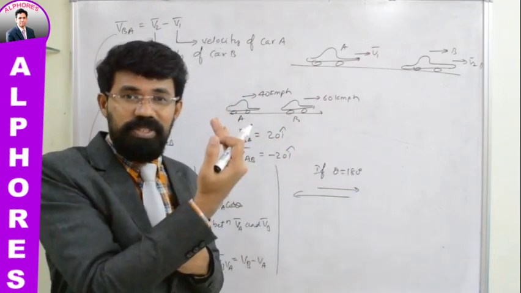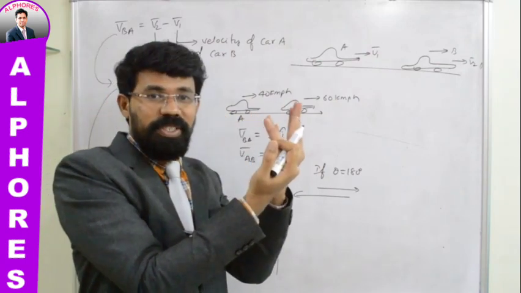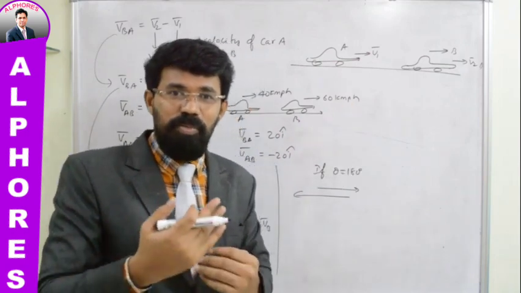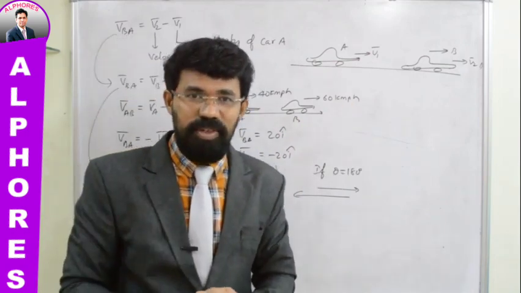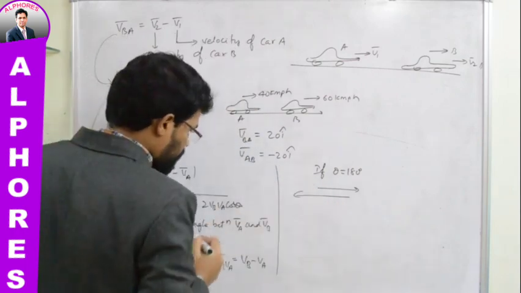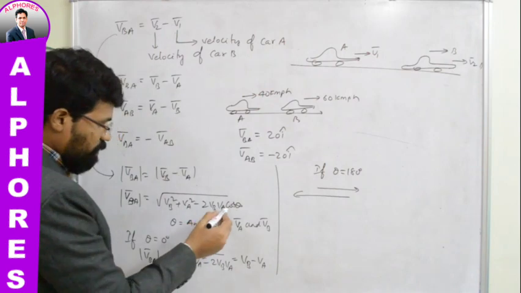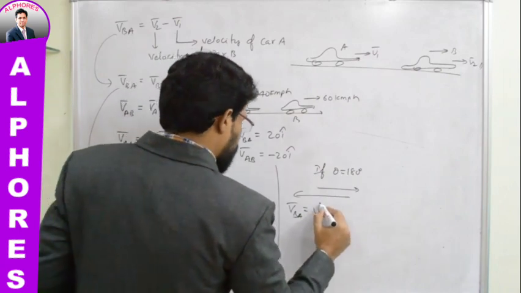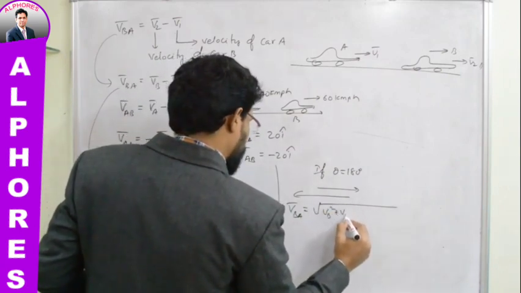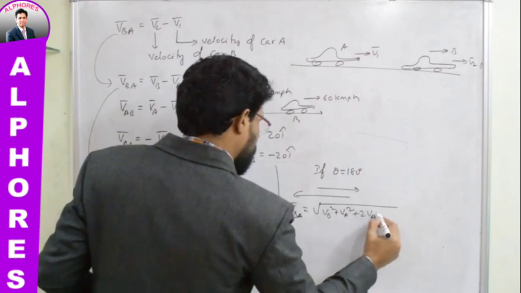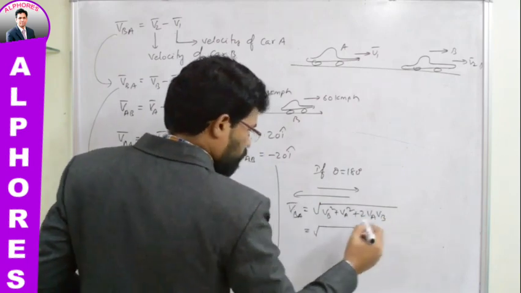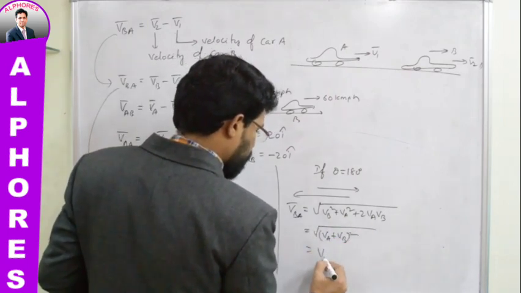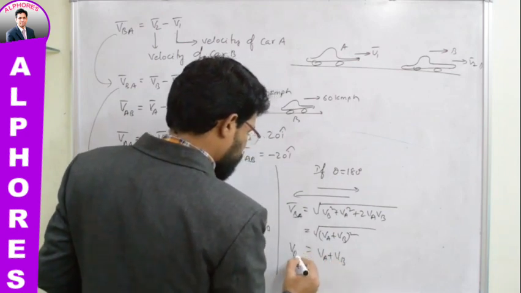But in fact it is approaching you with 60 kmph only, but you are also traveling towards it with a speed of 40 kmph, so you have an impression that this car is approaching you with a speed of more than 60 kmph. How much is it? Let us find out. If I replace theta with 180, what is cos 180? It's minus 1. Replacing it here, minus into minus becomes plus, then VBA bar is equal to under root VB square plus VA square plus 2 VA VB. Under root, what you will get? VA plus VB whole square, or finally VA plus VB.